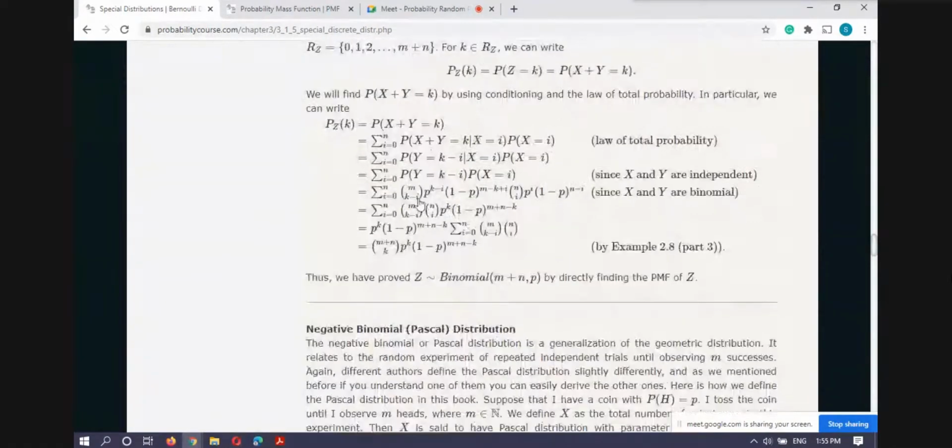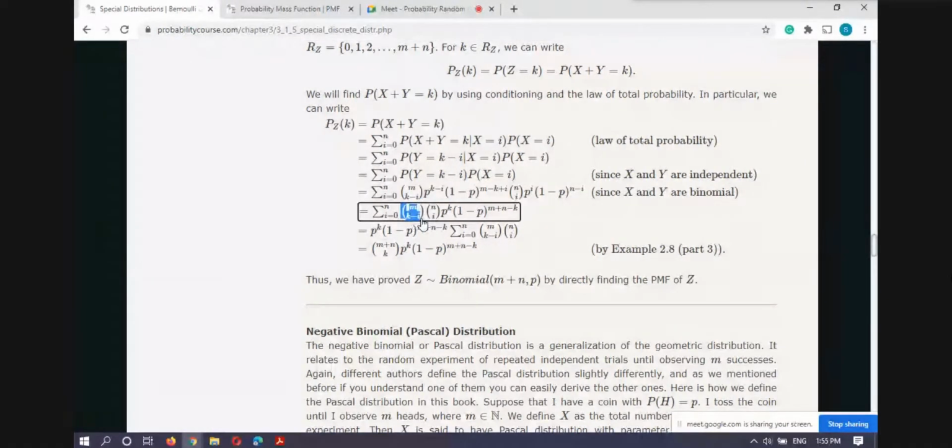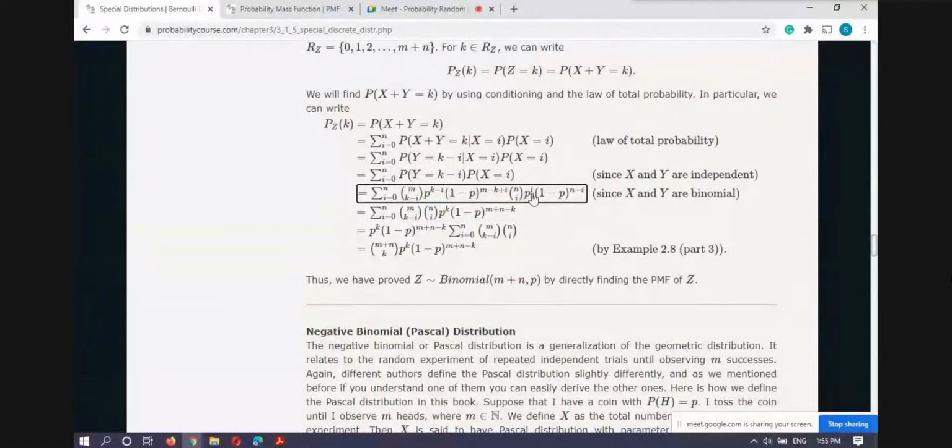So we will do like this. Earlier it is like nCi p raised to power i and 1 minus p raised to power n minus i. Now instead of n we are having m, and instead of i we are having k minus i. So we will do this. And then this mC(k minus i), nCi, p raised to power k minus i is there and p raised to power i is there.